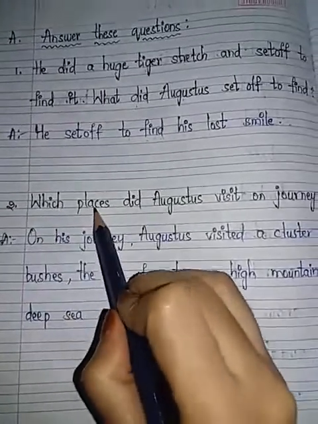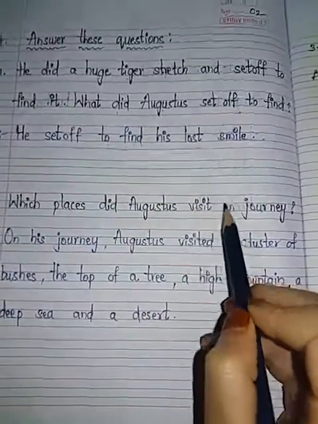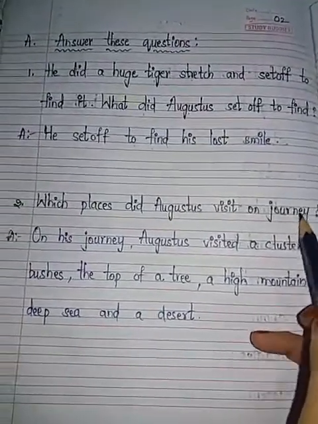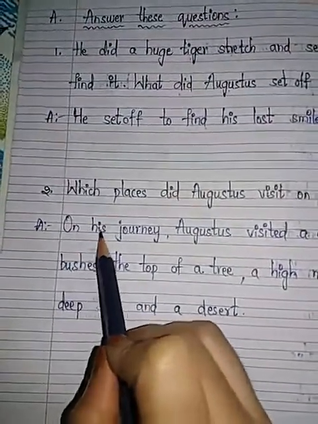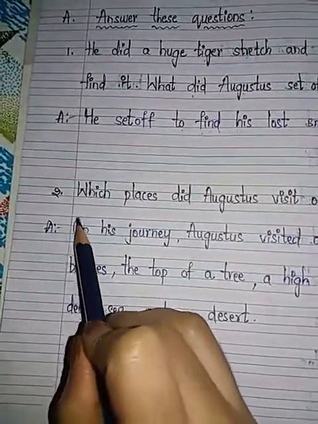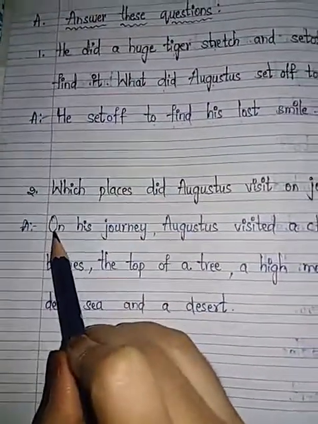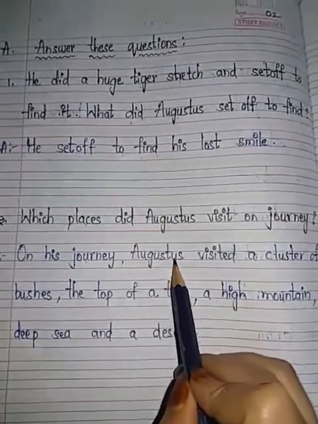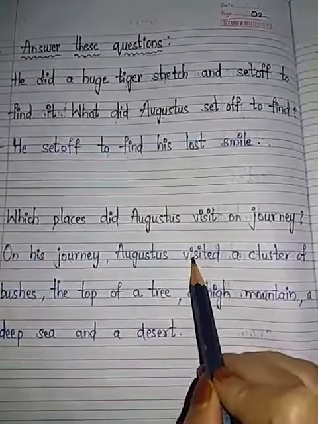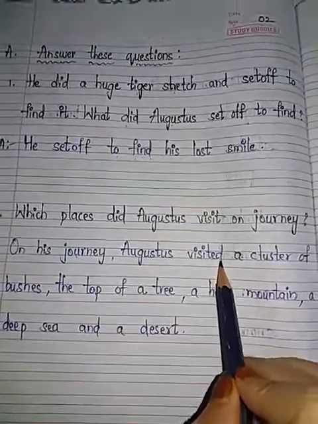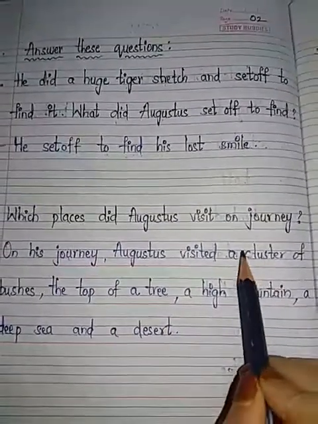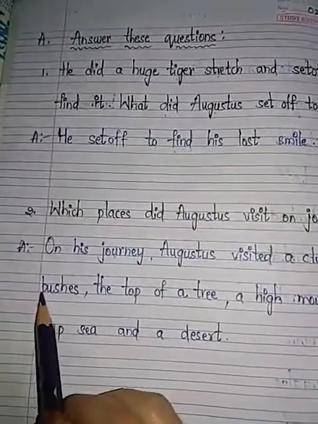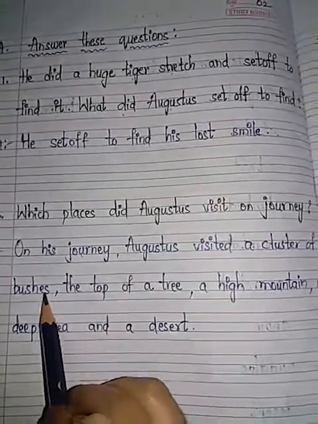Next, which places did Augustus visit on his journey? J-O-U-R-N-E-Y, journey. Answer: on his journey. I have written O as a capital, the starting letter should be a capital, okay? On his journey, Augustus visited, V-I-S-I-T-E-D, a cluster, C-L-U-S-T-E-R, of bushes, B-U-S-H-E-S,